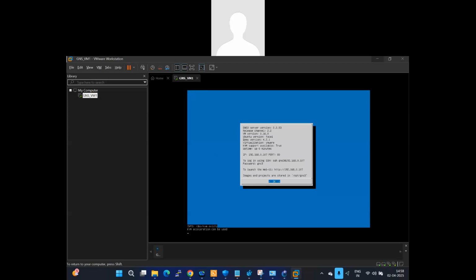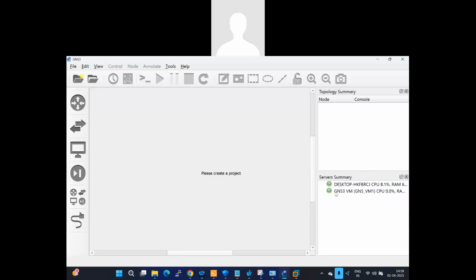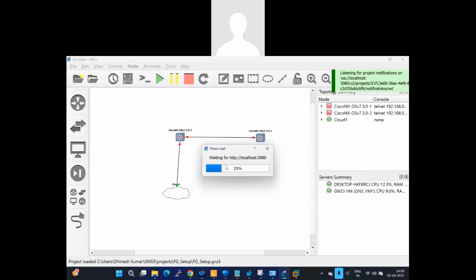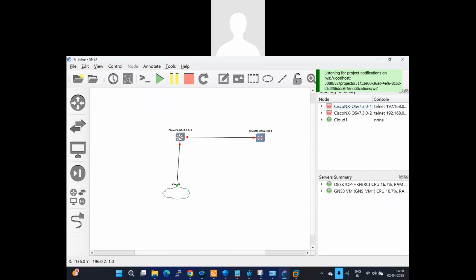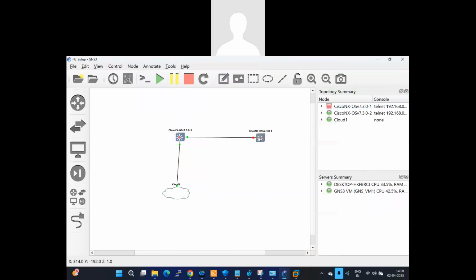If you go to check in your GNS3, my GNS3 is now green. So now go to play. You can see I already installed my images under the Nexus platform. So you can start. Now we are able to get this access and plug and play. Simple. Thanks, team.